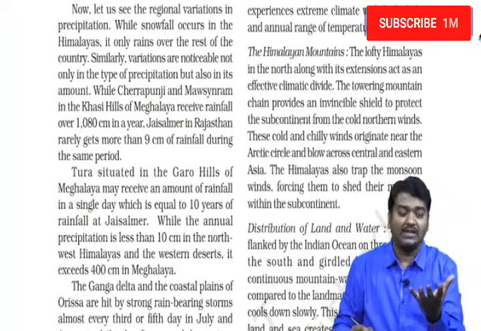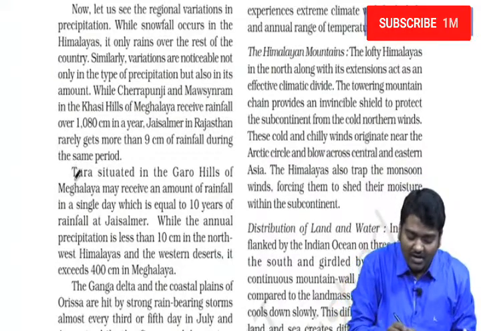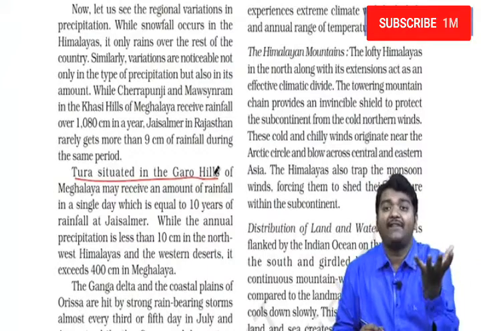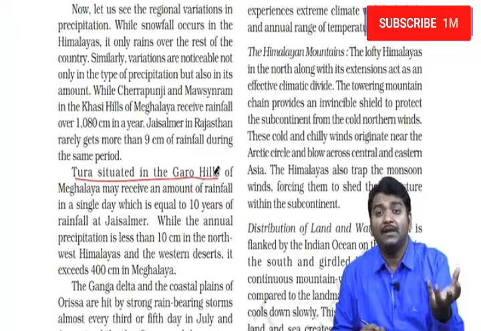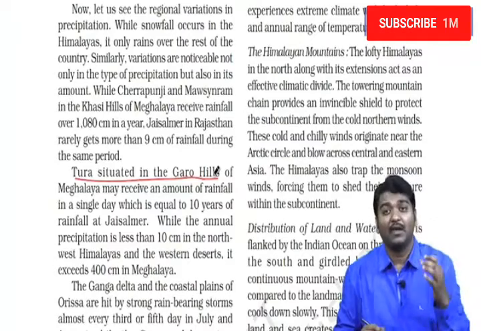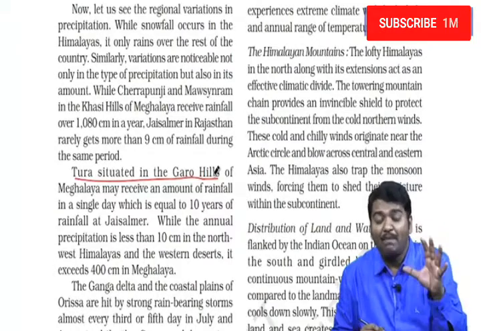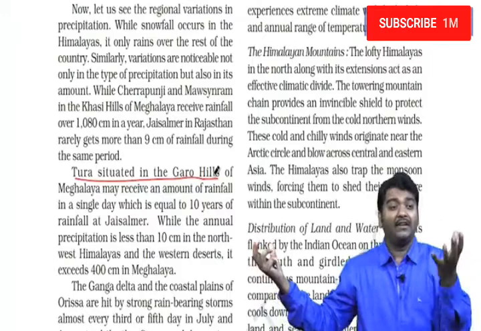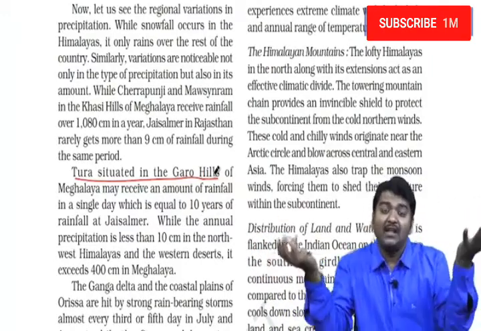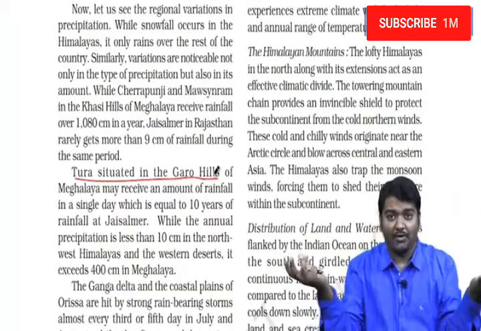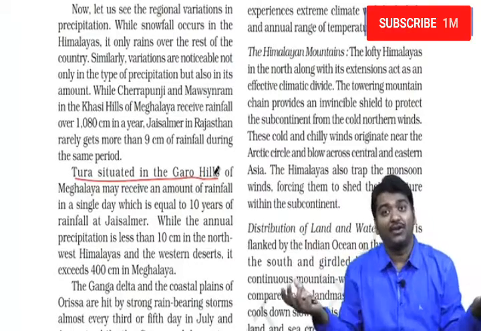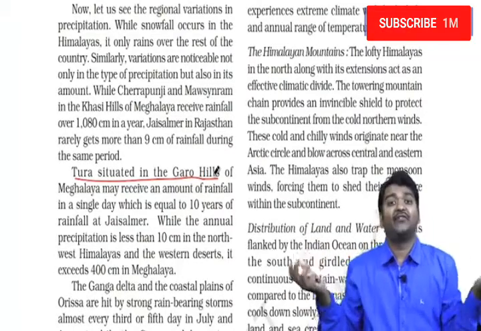When you consider a place by name Tura, which is situated closer to the Garo hills of Meghalaya, we usually observe that the average rainfall of this place is similar to the rainfall received by Jaisalmer in almost 10 years' time. That means you can understand the impact of rainfall in Meghalaya and the impact of rainfall in Rajasthan. And Rajasthan and Meghalaya are both present on the same latitude. So this clearly shows us that even though places are in the same latitude, different areas receive different rainfall.